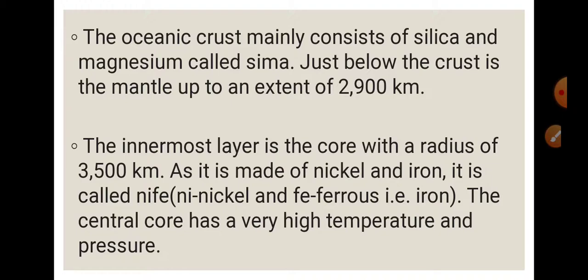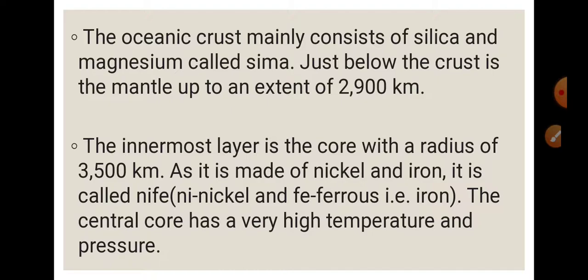So then what are the components of oceanic crust? It is made up of silica and magnesium. So we call it Sima. Okay, Si for silica and Ma for magnesium. Just below the crust is the mantle up to an extent of 2900 km. Then next comes, as the crust is done, then what comes? Mantle. Mantle is up to 2900 km.